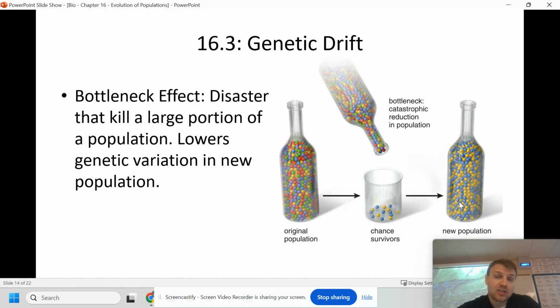And we see this a lot in nature. When populations go through drastic reductions all of a sudden, their new population, the next generation, is going to have a lot less genetic diversity. And this is not good for a population.